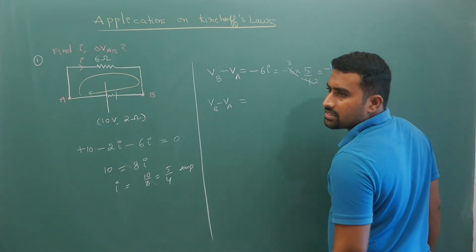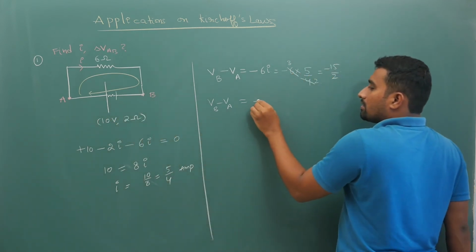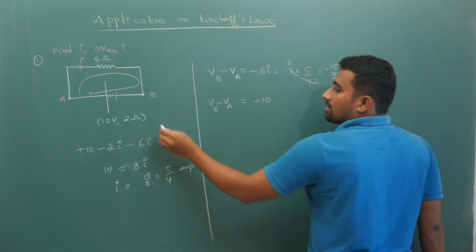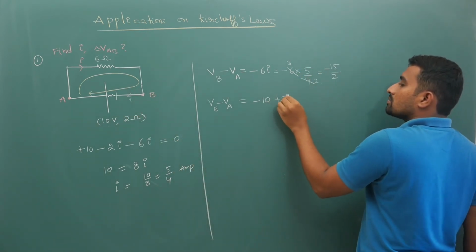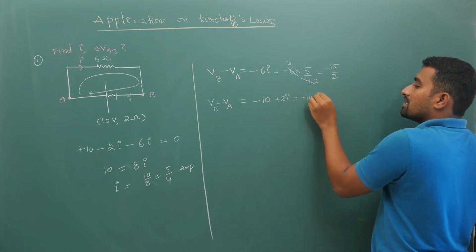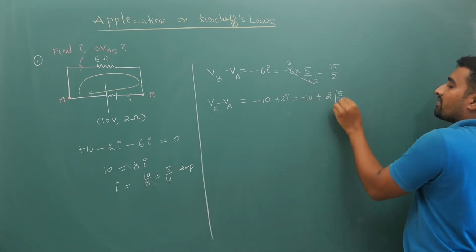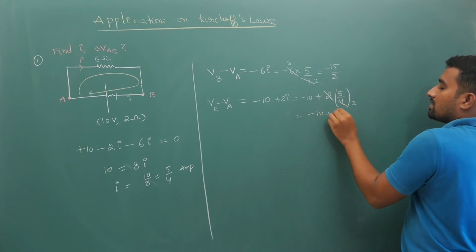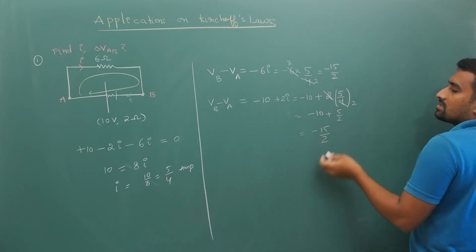For the cell it is minus 10, because you are starting at 10 from the positive terminal, and then your current I is flowing against it, so that becomes plus 2I. So minus 10 plus 2 times 5 by 4, 2 1's, 2 2's, so minus 10 plus 5 by 2, so minus 15 by 2 volt once again.